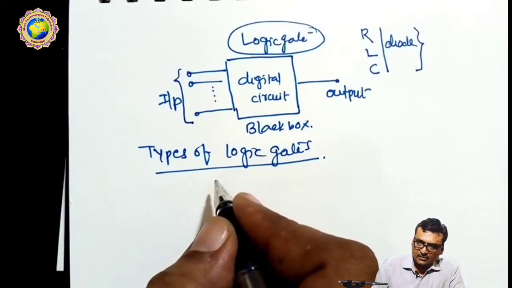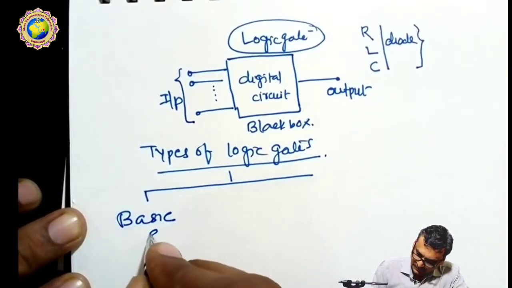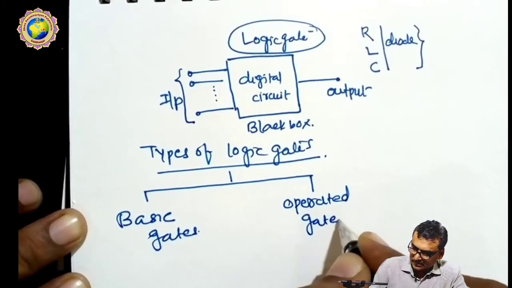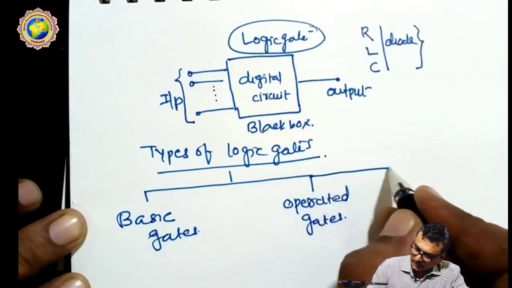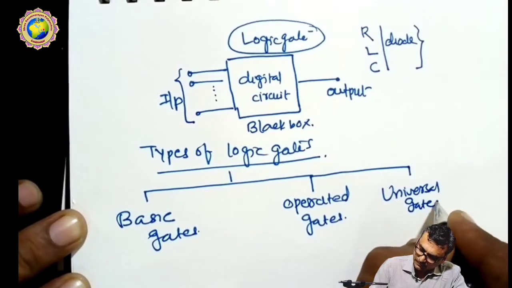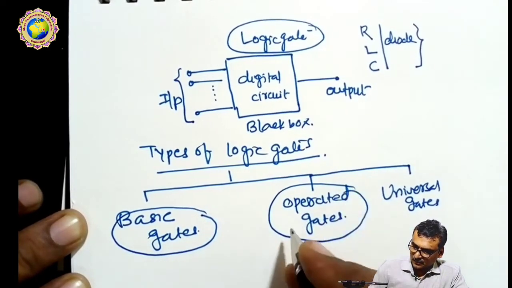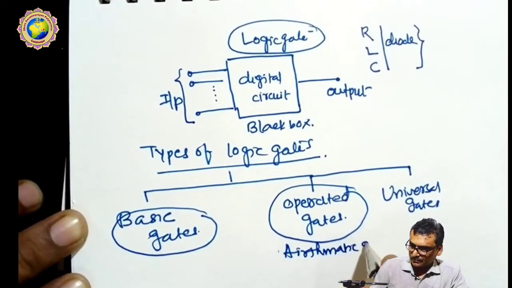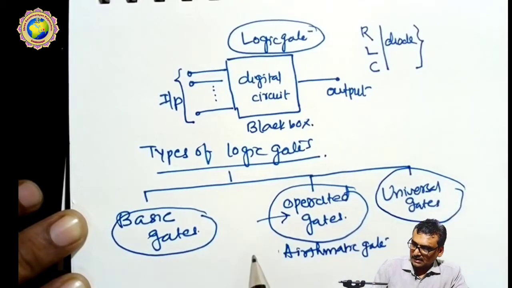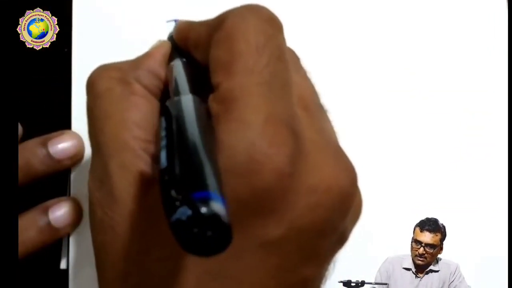Here we represent the types of gates. First are the basic gates, then operated gates, and the third one is the universal gate. So we discuss first the basic gates and then operated gates or arithmetic gates, where calculation is done in operation, and third the universal gates. So these 3 types have different logic gates.